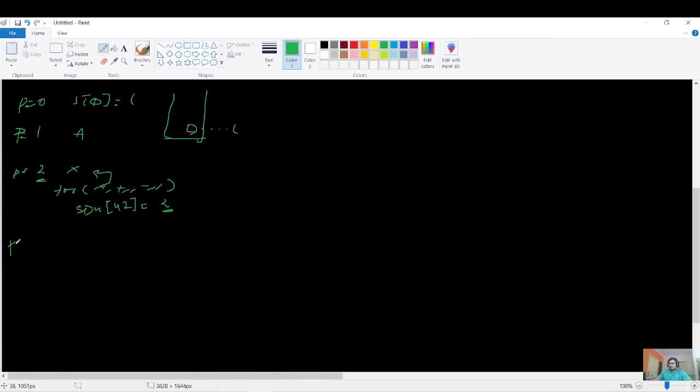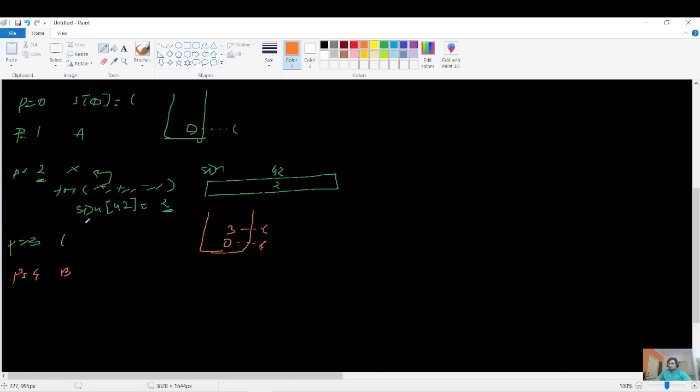So for p equals 3, let us draw a sign array as well. This is a sign array, and for index 42, you have the value 2, right? Let me change the color for the next iteration. For p equals 3, what will happen? You have a closing bracket now. No, again an opening bracket now. If that's an opening bracket, then you need to push it, right? So the index 2 and now the index 3 will be pushed, and both correspond to brackets of the open type, right?